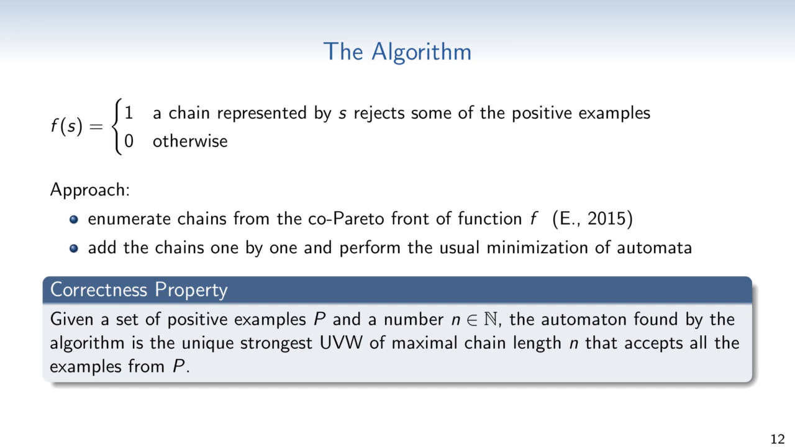Finally, let us formalize the properties of this algorithm as a correctness result. The UVW computed as the intersection of all simple chains of a given length consistent with the examples is the unique strongest UVW for that chain length. Removing weaker chains, or rather not considering them in the first place, does not affect the language of the automaton.